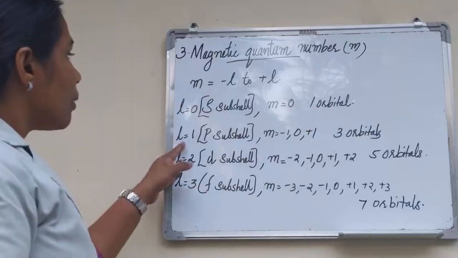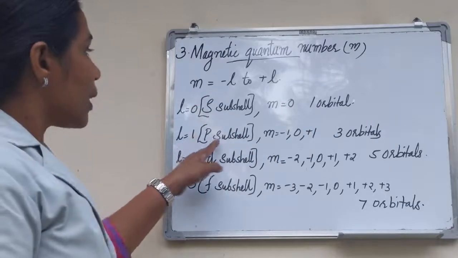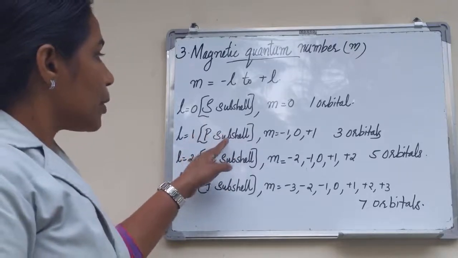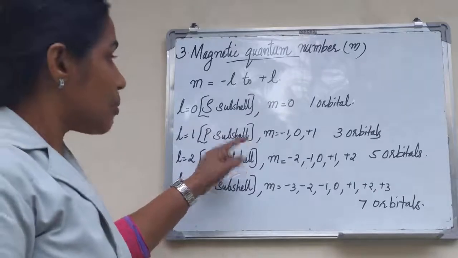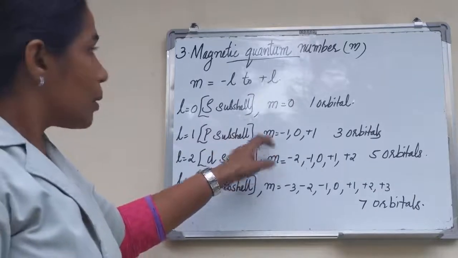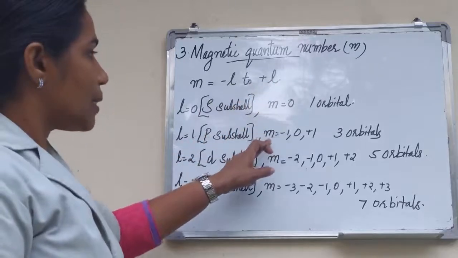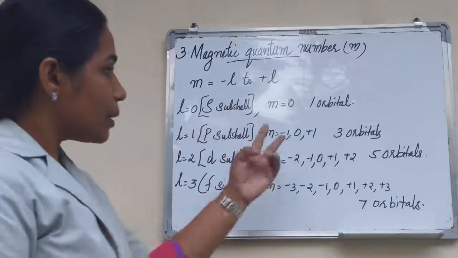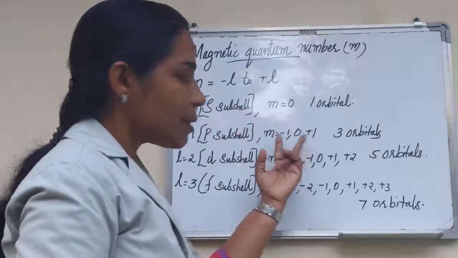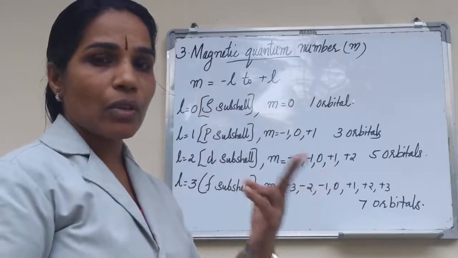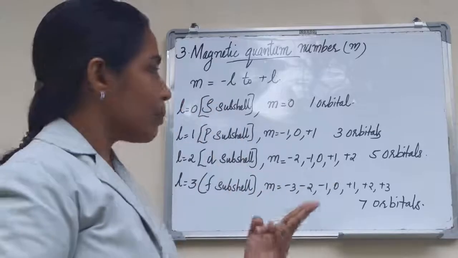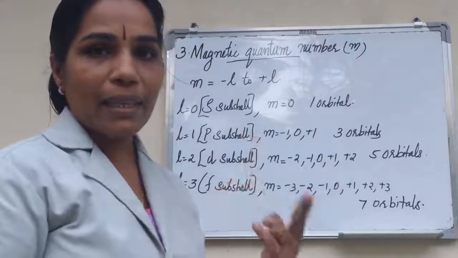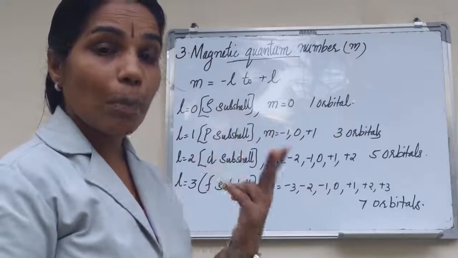Then, when l is equal to 1, the electron is present in the p subshell. Then what about m? m is equal to minus 1, 0, plus 1. There are three values. Three values means three different orientations or three different orbitals. That is, the p subshell contains three orbitals.